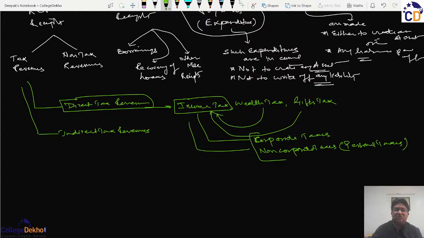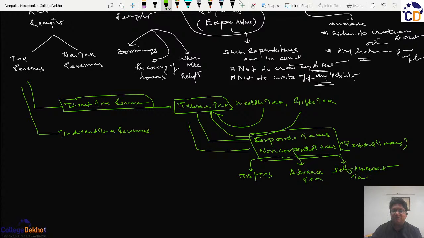And these collections of taxes can either be in the form of TDS or TCS, or in the form of advance tax, or in the form of self assessment tax.